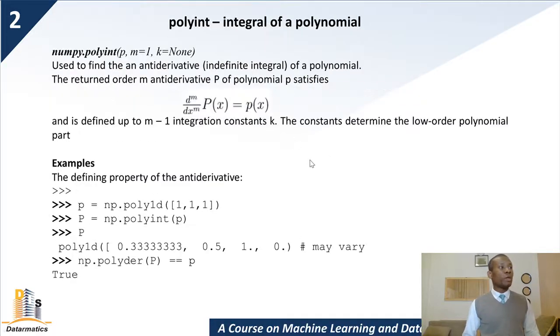Let's now go to polyint. So polyint is the antiderivative of polyder. I think I'll allow you to play around with this one and try to understand it because it's quite easy to understand. So at this point, I'm going to move on to the next slide.